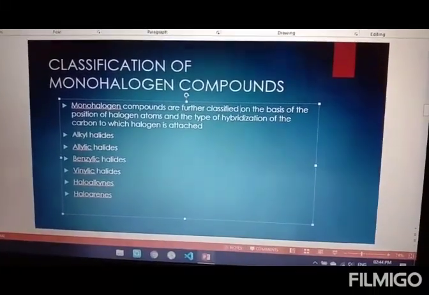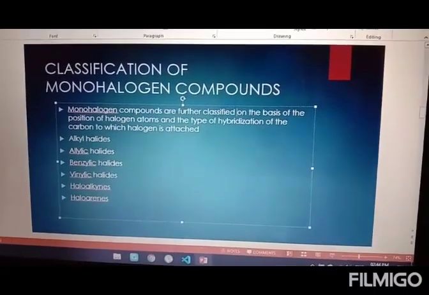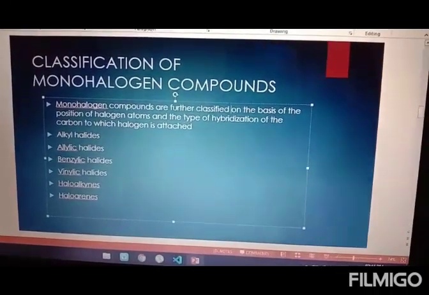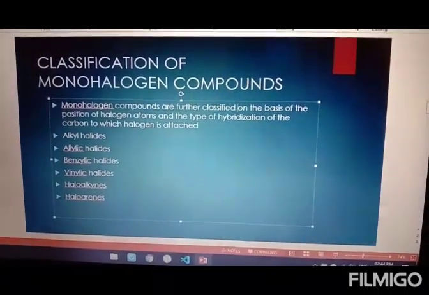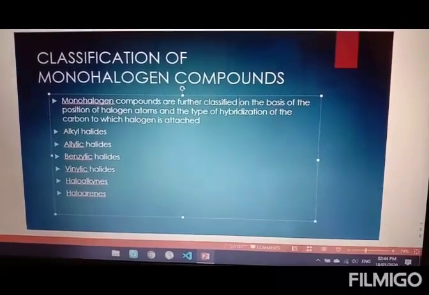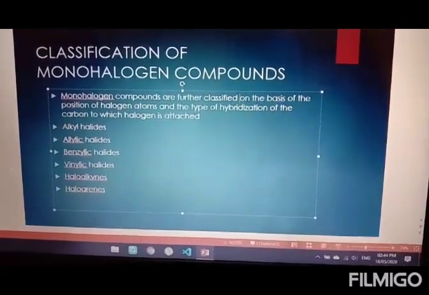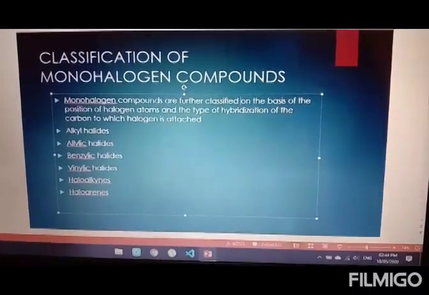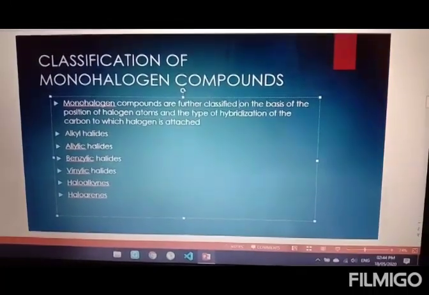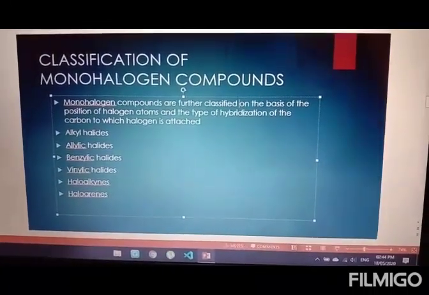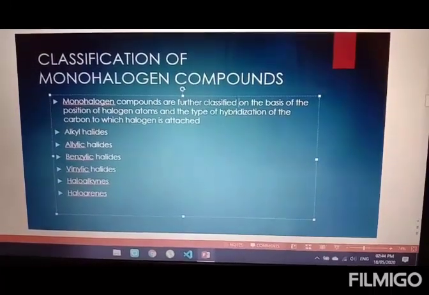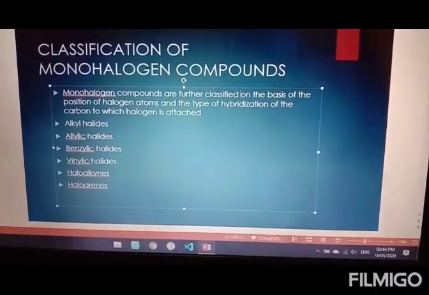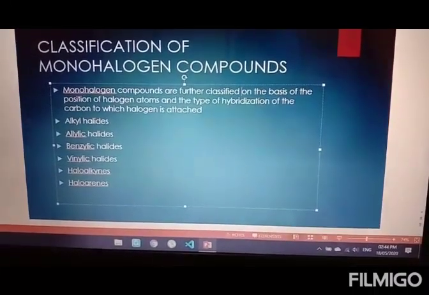Next we have the classification of monohalogen compound. Monohalogen compounds are further classified on the basis of the position of halogen atoms and the type of hybridization of the carbon to which the halogen is attached. Position and the type of hybridization. We are well aware with the three different types of hybridization of the carbon atom, that is sp3 when it is single bond, sp2 when it is double bond, and sp when it is triple bond.